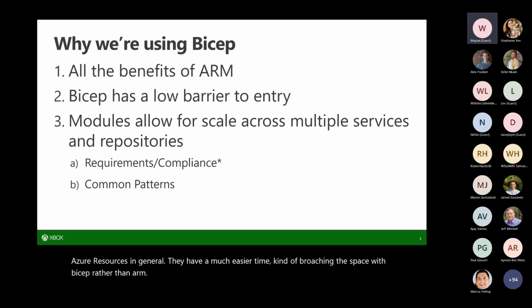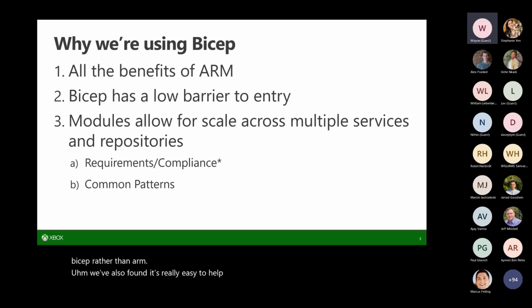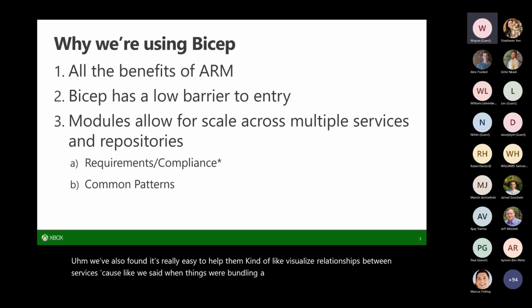We've also found it's really easy to help them visualize relationships between services, because like we said, when we're deploying certain things, we're bundling a lot of stuff together, and all of those resources talk to each other in different ways, like you're grabbing a key or you're setting a resource policy or you're passing a setting here or there. It really helps people who are unfamiliar with services to look at how we are setting up the Azure resources quickly from the Bicep level view to understand how things are connecting.